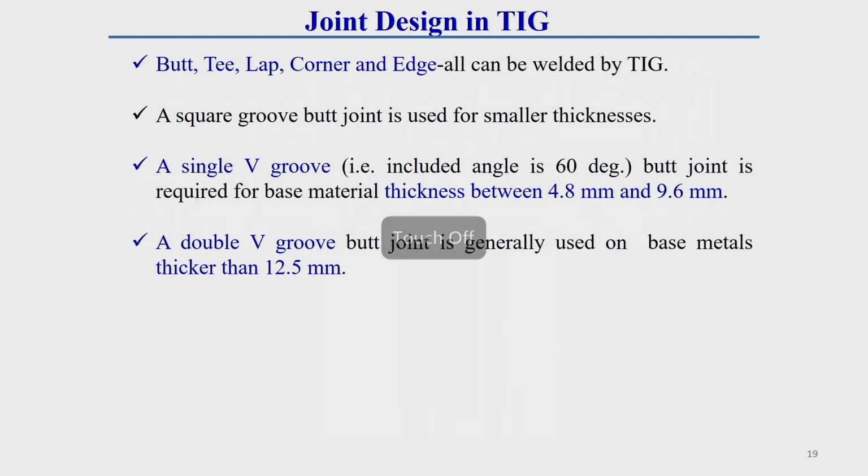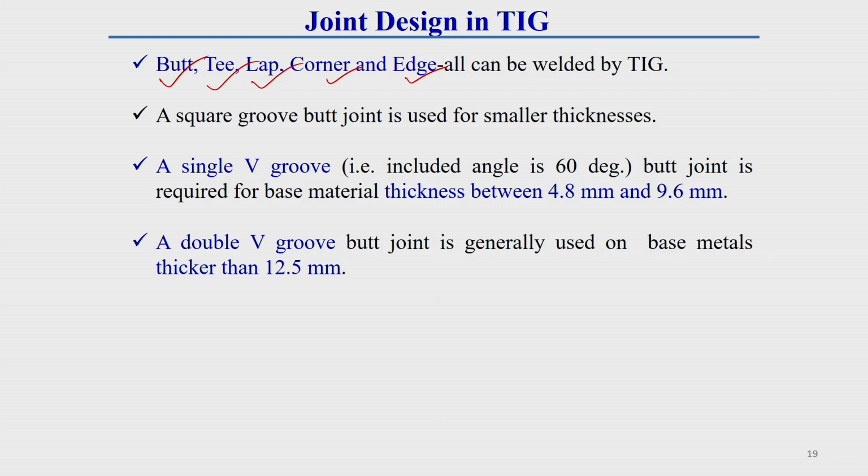Now, joint design in the case of TIG welding: we should also know what different joints we can make by this welding process. Most joints can be made by TIG welding, such as butt, T, lap, corner, as well as edge joints. A wall can also be welded by this TIG welding process.